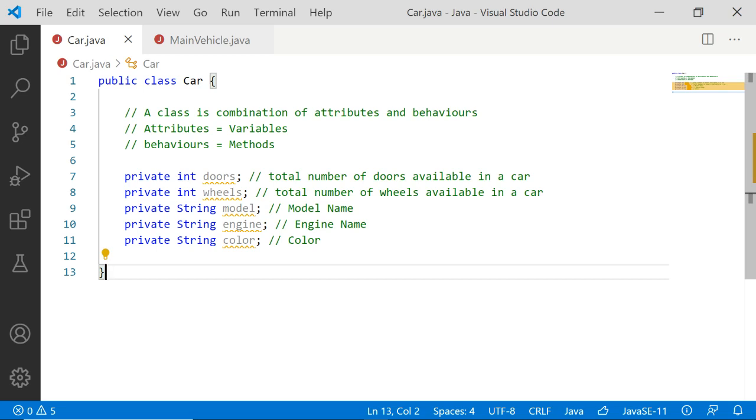So using this blueprint, if you want to create a car, this is just a template. This is not a car. This is just a template of how a car should be. With all the information on how a car should be, we are going to create a car. For example, this is like a pen and paper.